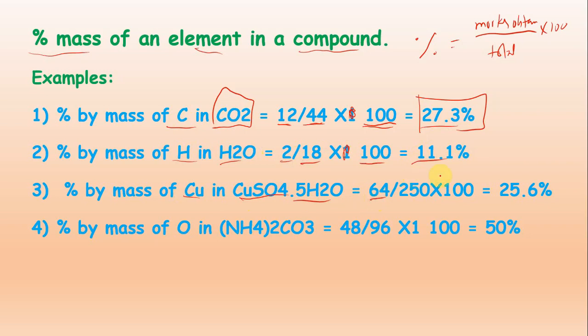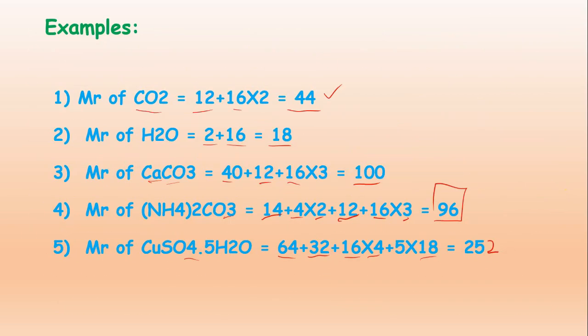That is 64. And what is the mass of the hydrated copper sulfate? That is 250, and then multiply by 100, that will be 25.6 percentage.